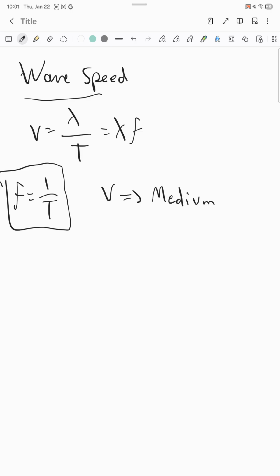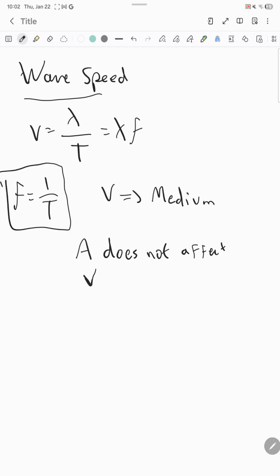And so once v is fixed, you can choose one of the wavelength or the frequency. What's important to know is that the amplitude does not affect the speed. It is only the wavelength and the frequency that will essentially decide the wave speed.